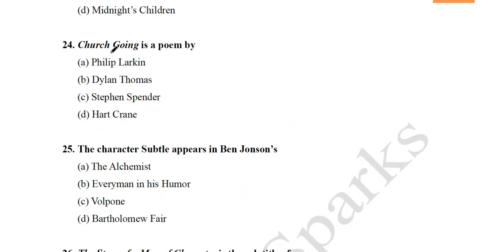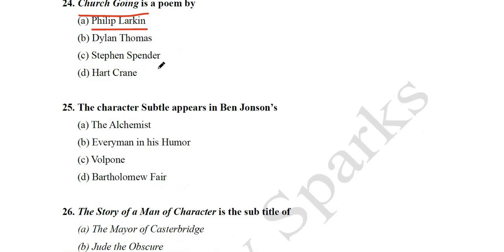So the next question we have: Church Going is a poem. Church Going is a very famous poem in the postmodern period. So it is written by Philip Larkin or Dylan Thomas, Stephen Spender or Hart Crane. It is written by Philip Larkin. Philip Larkin is a very famous poet. He is included in the Movement poets. When we talk about the Movement poets, so Philip Larkin is there.